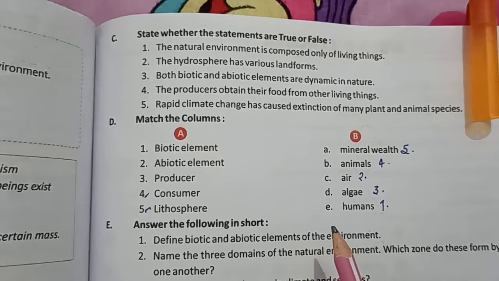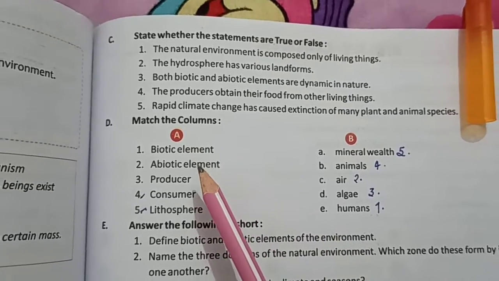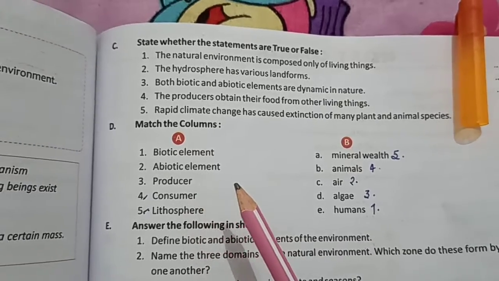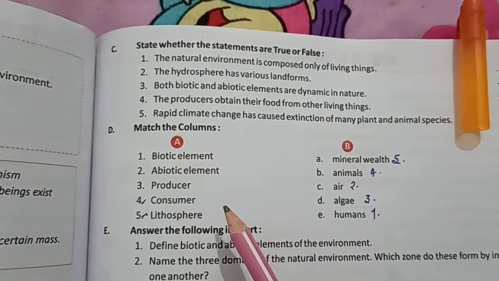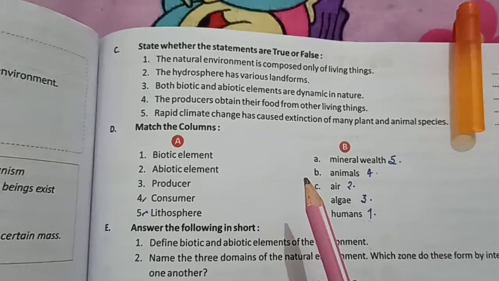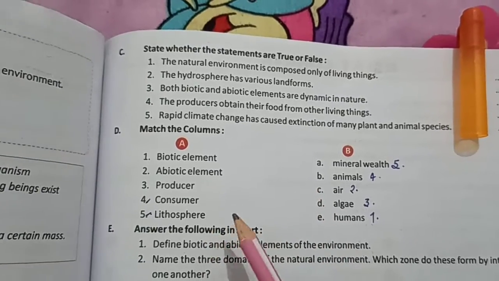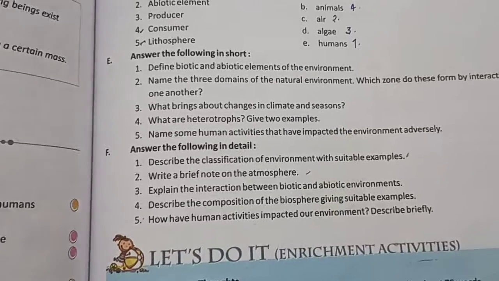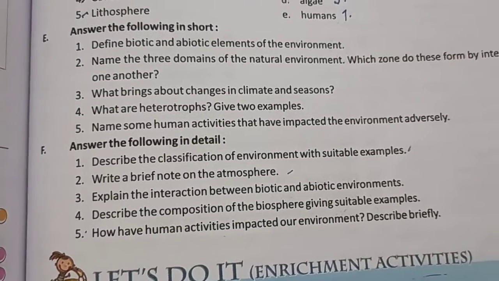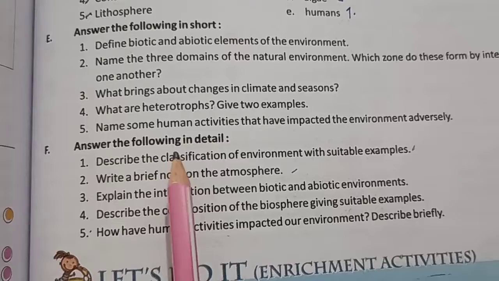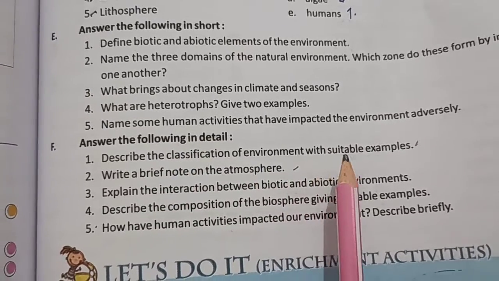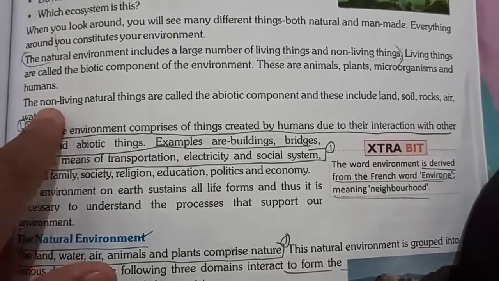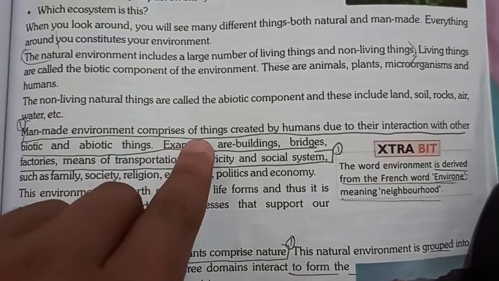The questions which are in detail, I will give where the answer is in the chapter itself. Then you have to write it in your notebook. So from here to here, and the natural environment, the water, animals and plants comprise nature. Then the first sphere, the solid top of the surface, is called the lithosphere. It has different forms like mountains, plains, valleys, plateaus, etc. Okay, this is the first answer. Here only the answer is going on.